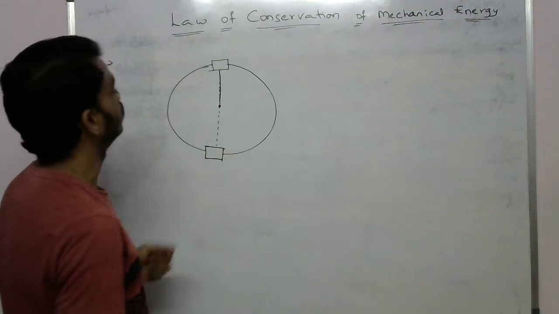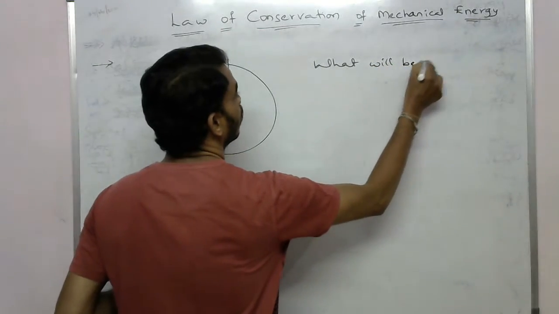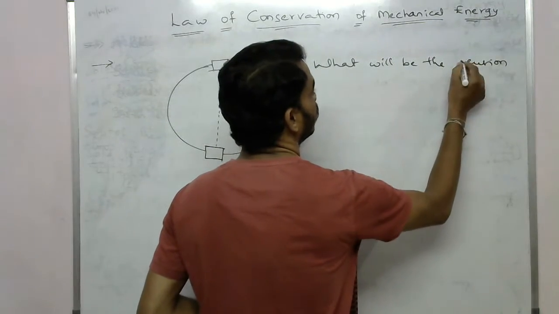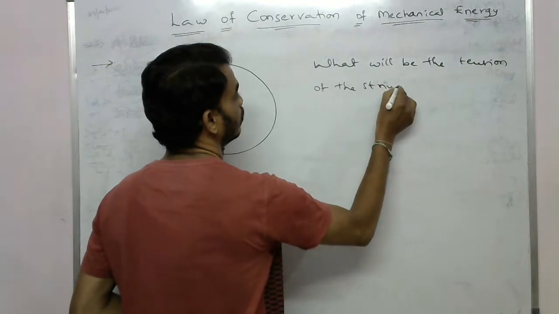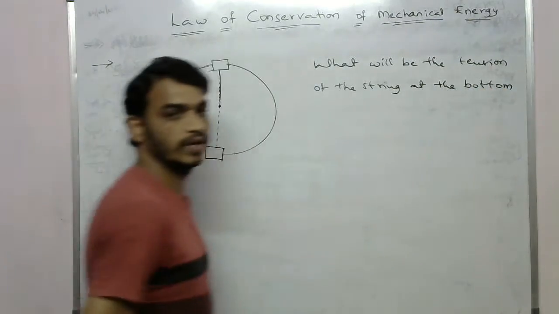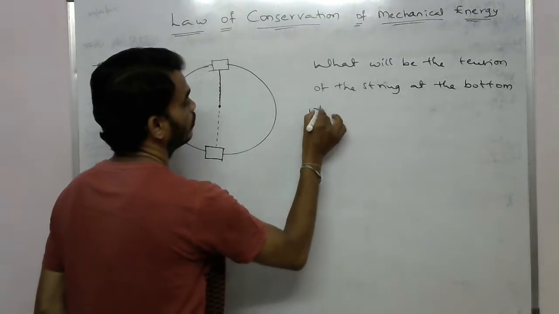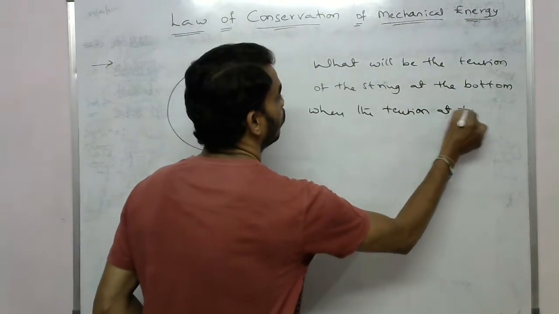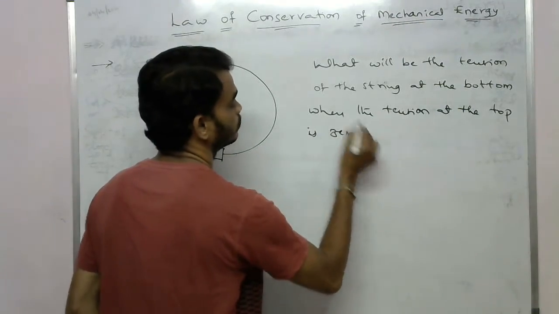Now, what will be the tension of the string at the bottom when the tension at the top is zero?